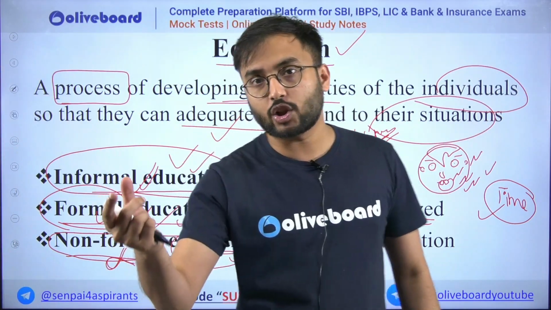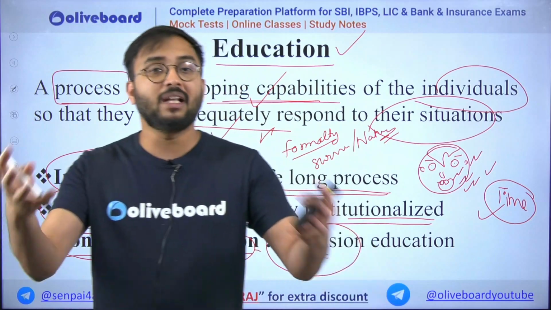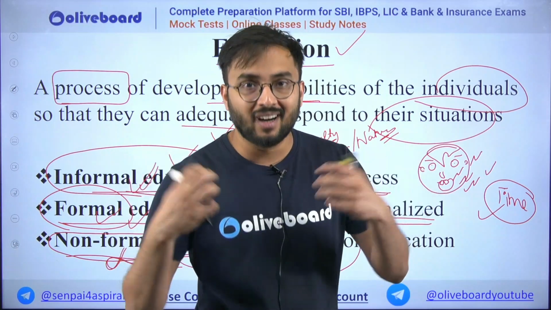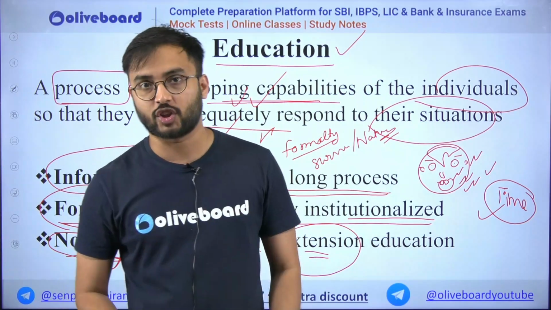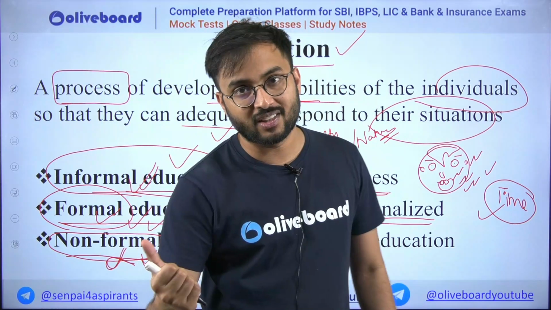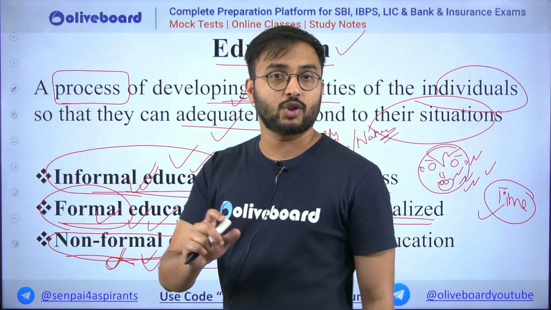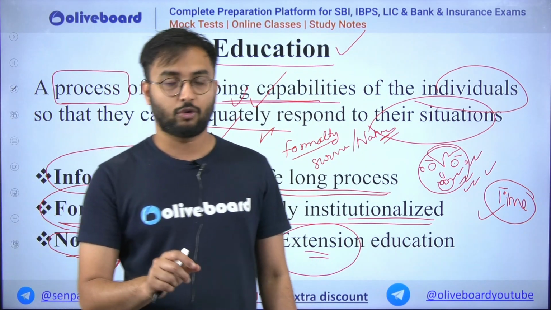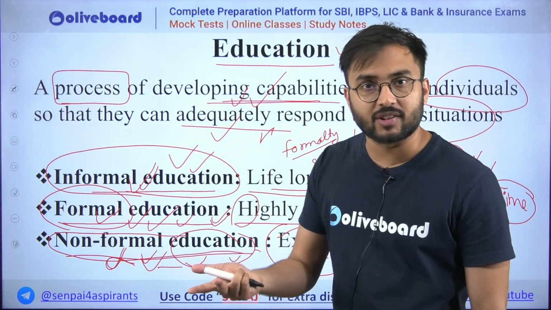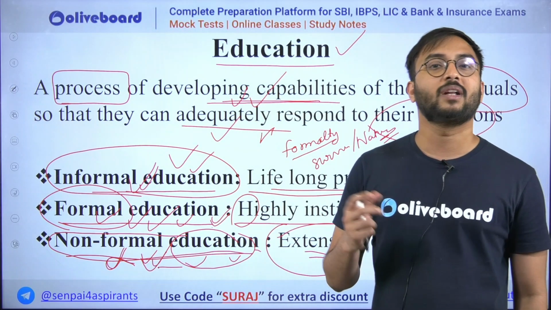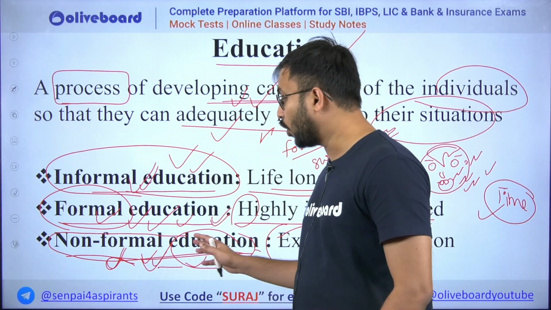So extension education comes from the word that only, when you learn something, when you assimilate the knowledge, when you understand, when you learn, when you adapt, when you develop your capabilities, but not inside the four walls of your educational system, but outside through experience, outside through practical. So in non-formal education, most of the things which are practical in nature, those are taught. For example, sports, for example, swimming, okay. Then experiments, okay, science experiments, these all will fall in non-formal education. So for example, trekking, running, okay, exercise, all these things are non-formal education.